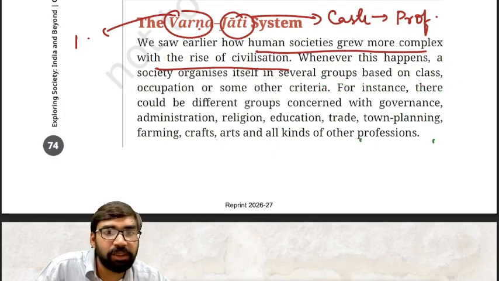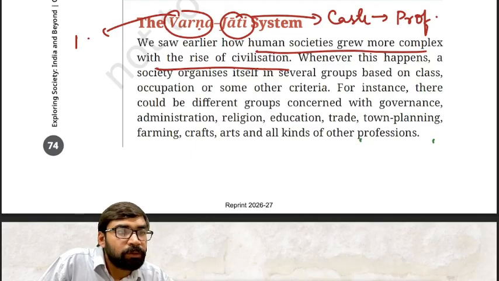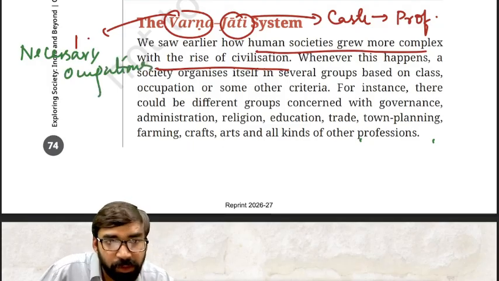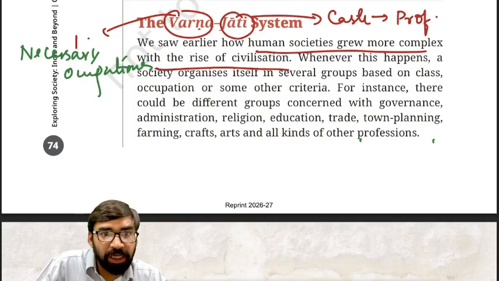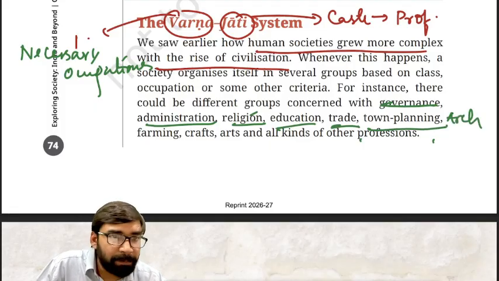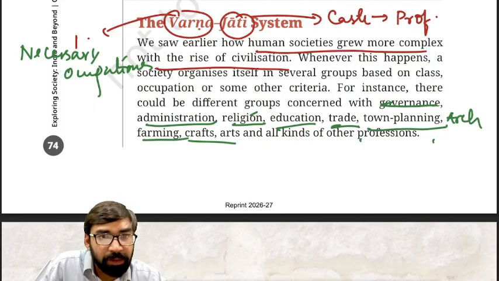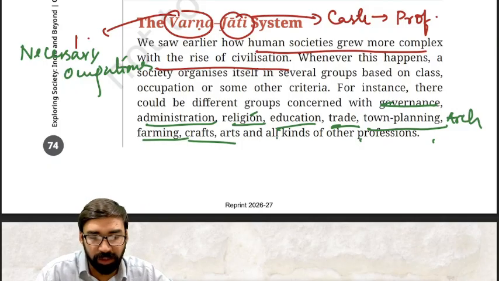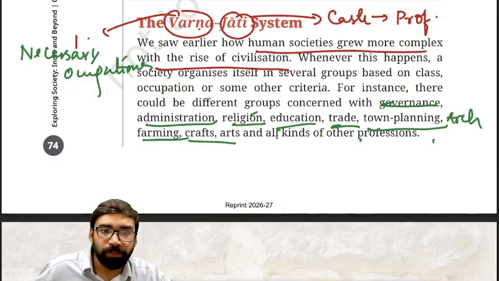So what are the necessary occupations? As you can see here, governance and administration. Next is religion and rituals. Education was important. Trade and commerce, town planning, and architecture were also there. Then apart from this, farming, crafts, arts, metals and metallurgy were also there, and various other specialized professions. Clear?